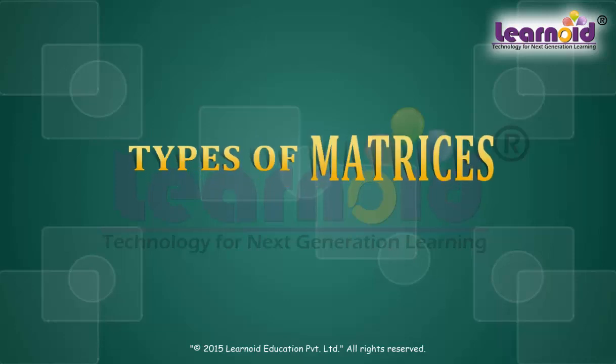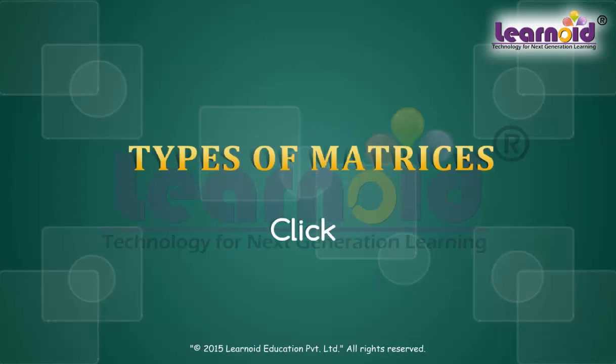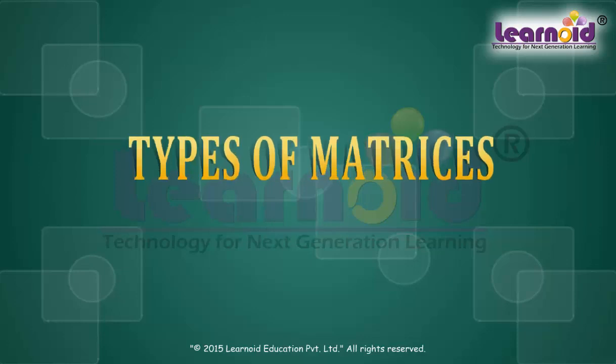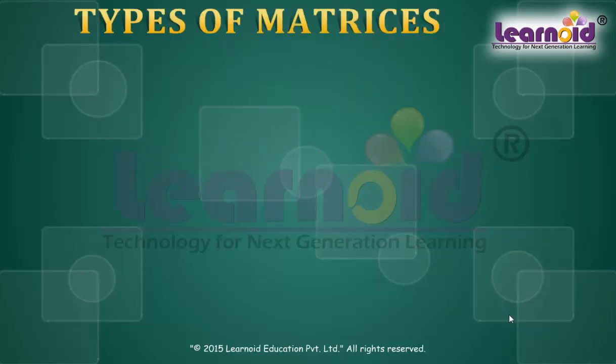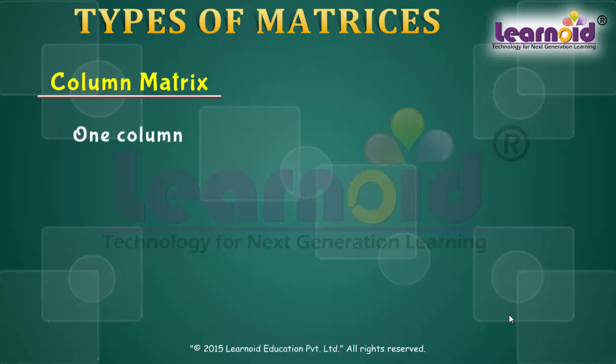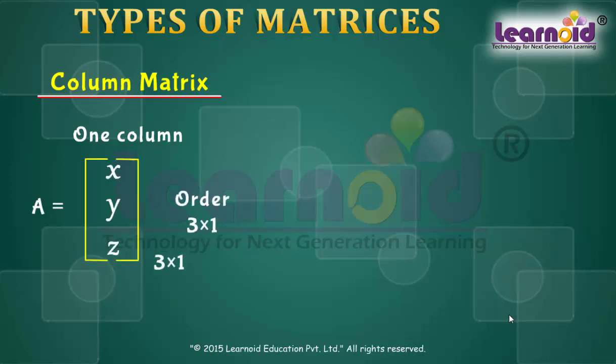Types of matrices. Today we will discuss different types of matrices. Column matrix. If a matrix has only one column, it is called a column matrix. For example, A is a column matrix of order 3 cross 1. In general, a column matrix is always of the order m cross 1.